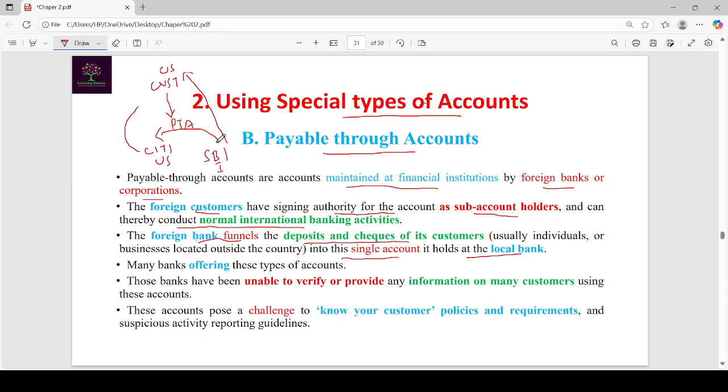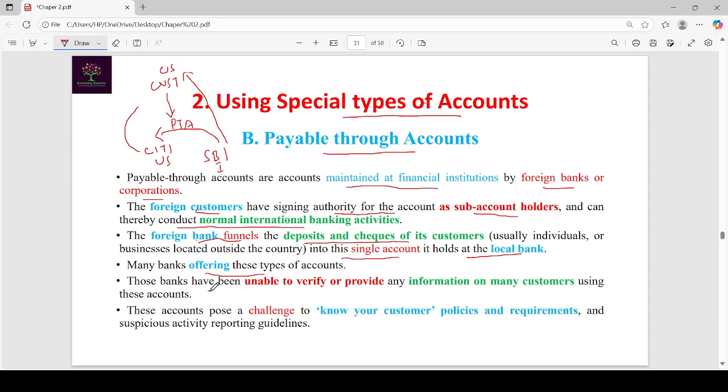SBI funnels the deposits and checks of its customers through the PTA account, which is held in Citibank. Many banks offer these types of accounts because they get a commission from the currency exchange activity.